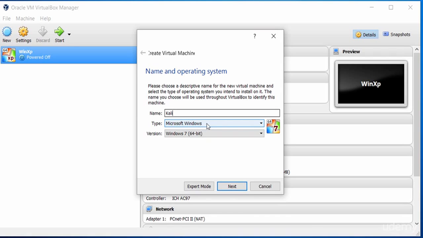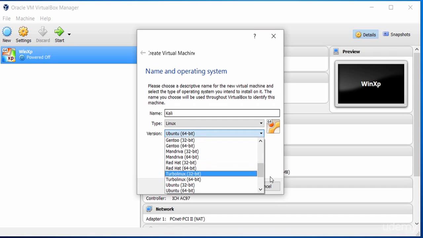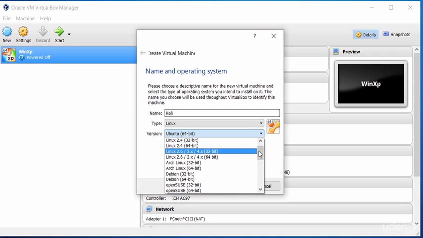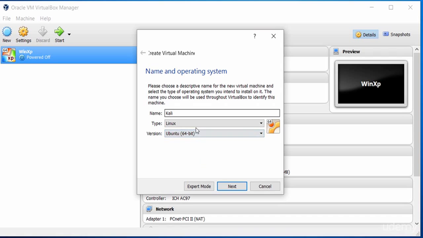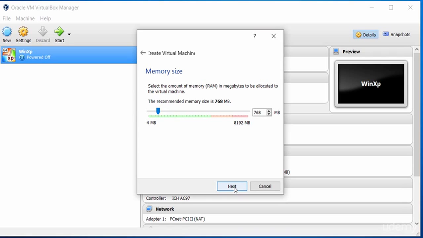So we need to make sure that we select Ubuntu or Debian. And notice I've selected Linux. Under that version, I've got Ubuntu, but we also have a Debian option here, a 64-bit Debian. But for now, I want to go with a Ubuntu 64-bit option. And I can then simply click Next to go on to the next step.